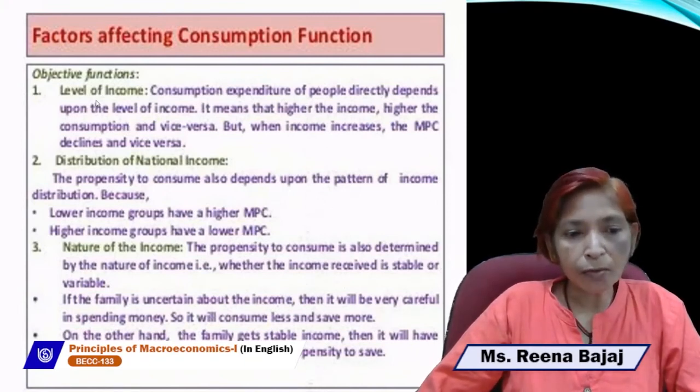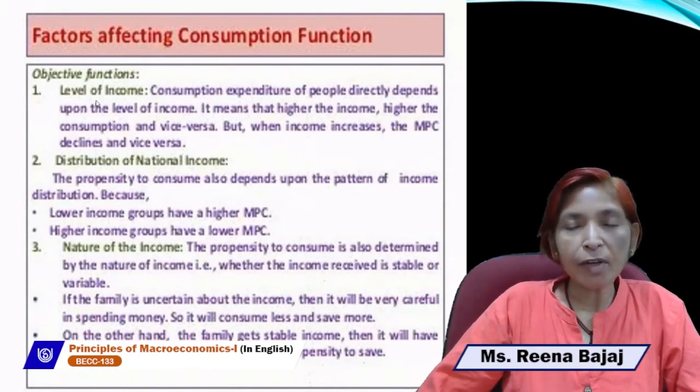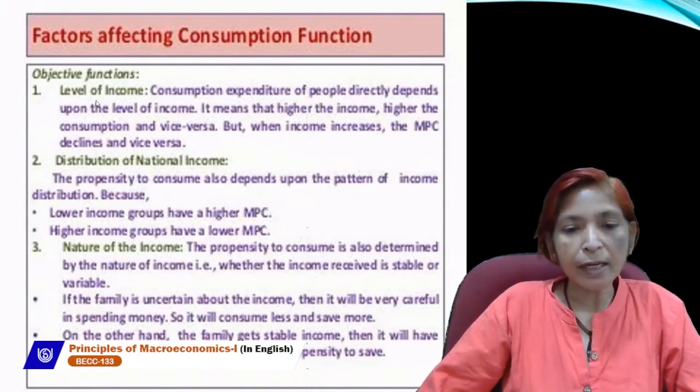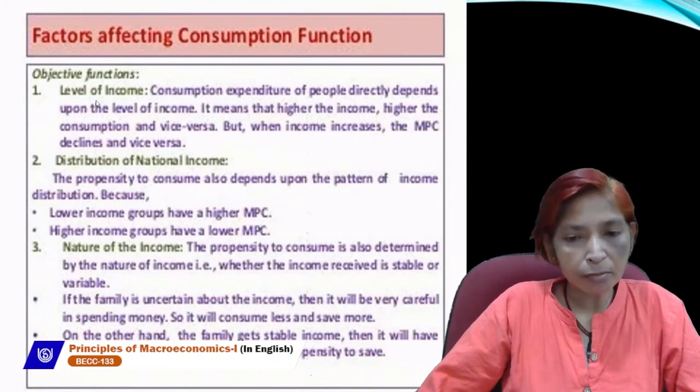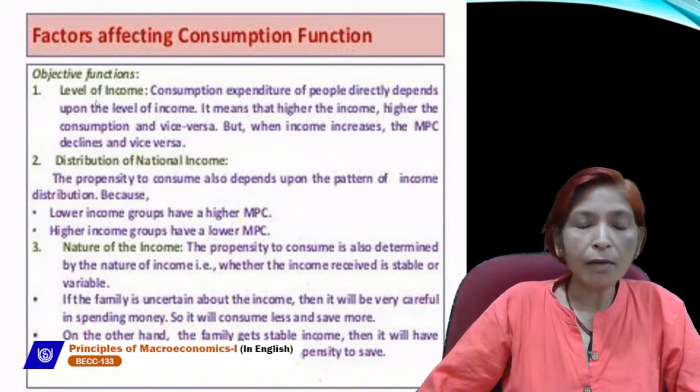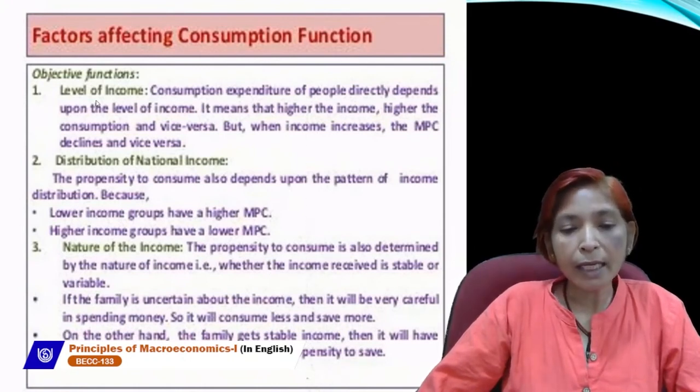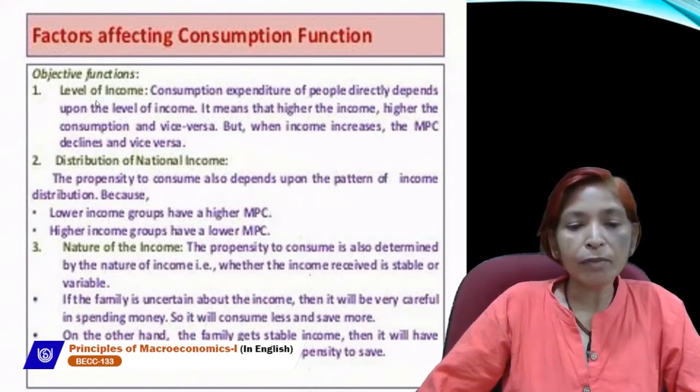Nature of income, how we are earning our income. Our nature of income depends on whether our income is stable or unstable or variable. If our income is permanent, we are getting income in a stable form, or the permanent income hypothesis is applicable, then our consumption expenditure will rise. But if our income is uncertain or unexpected, then we will be very careful in spending money, so we will consume less and save more.